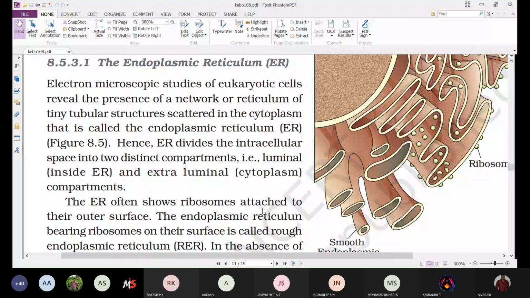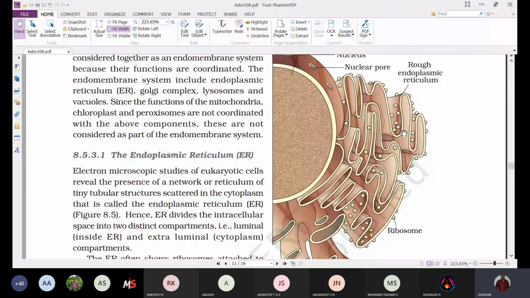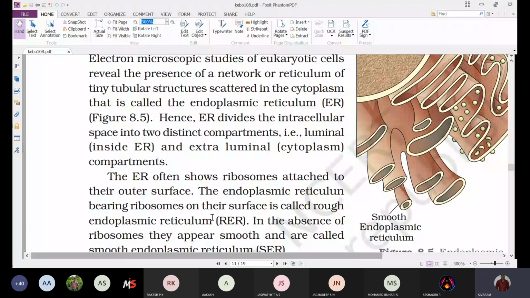These tubular structures which are scattered in the cytoplasm, we are calling the endoplasmic reticulum. Precisely, the fluid part of the cell we are calling the cytoplasm.